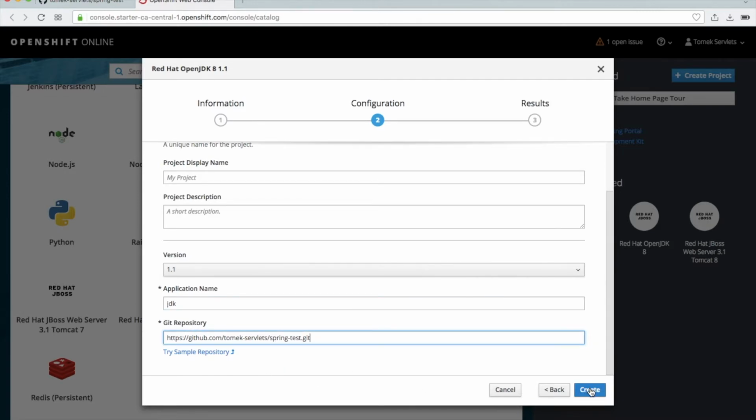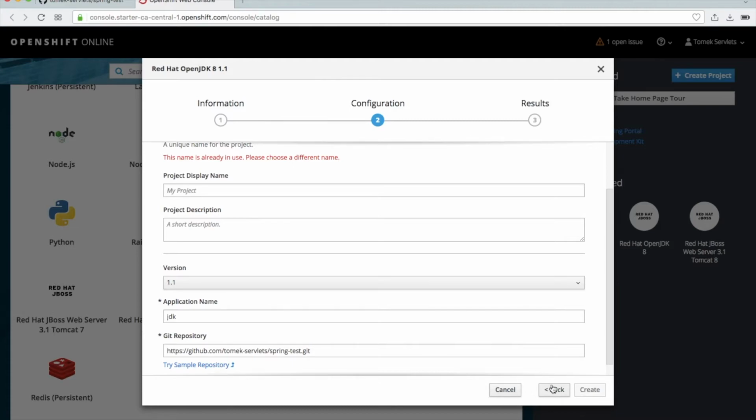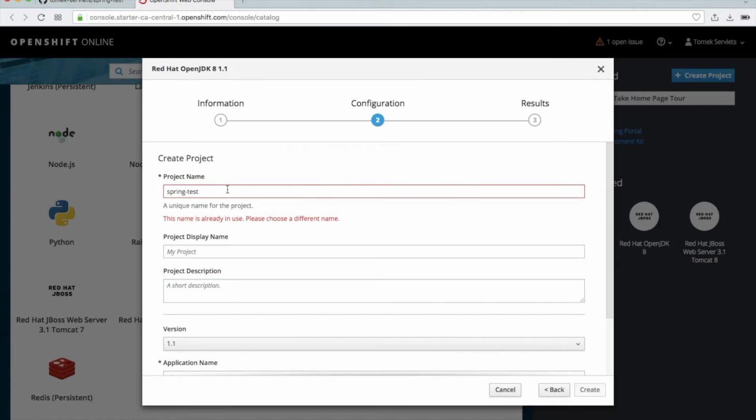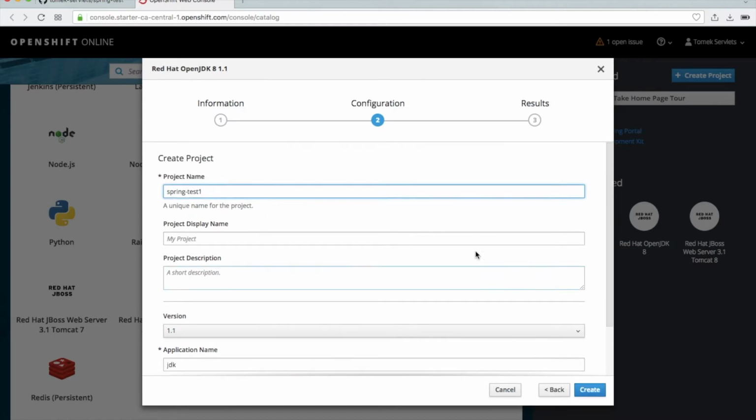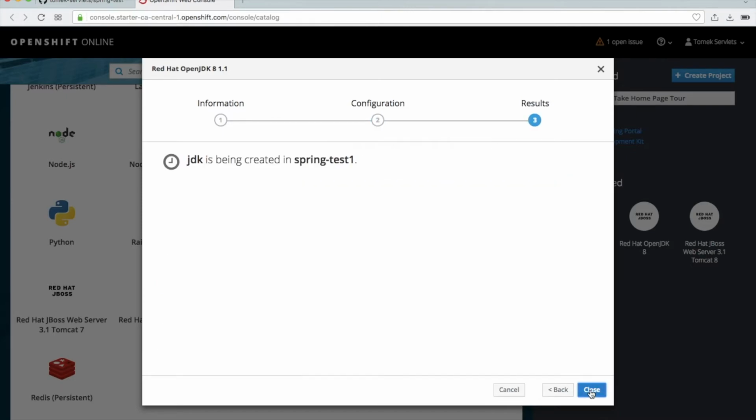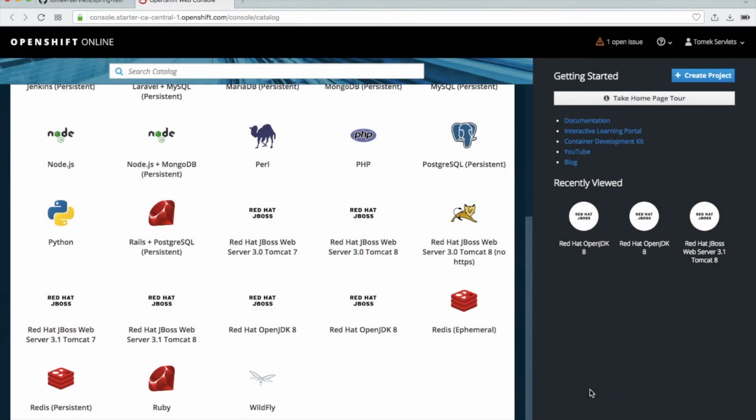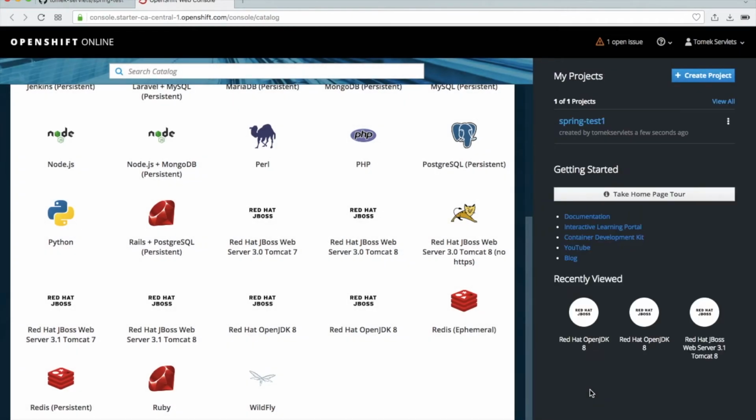And this is all. Just click create. Oh, sorry, there is something. Okay, Spring Test, call it Spring Test 1. Maybe this is my old project, and close. And we have created our application, and this is all.